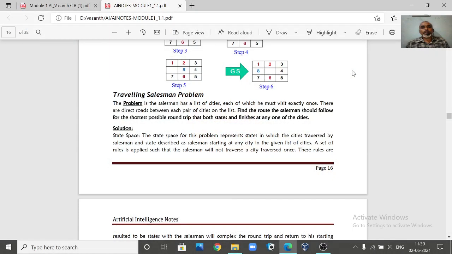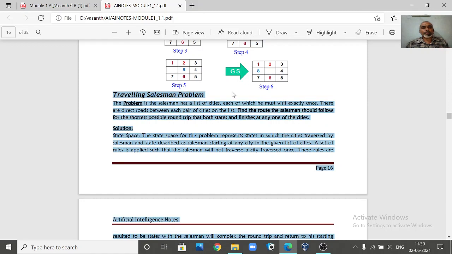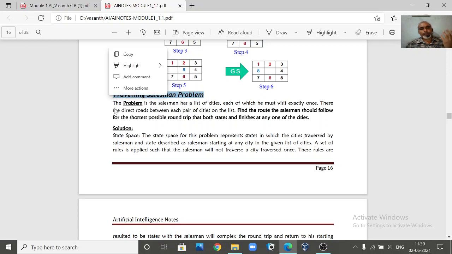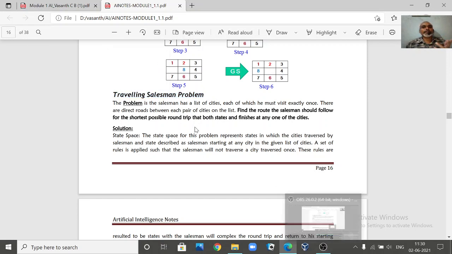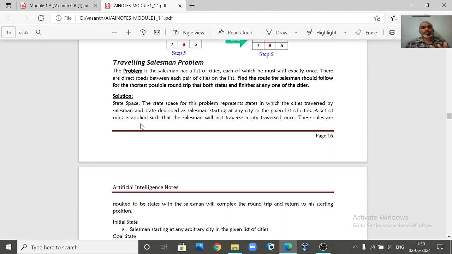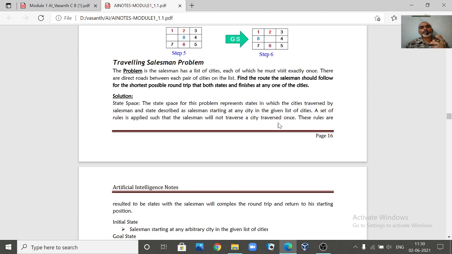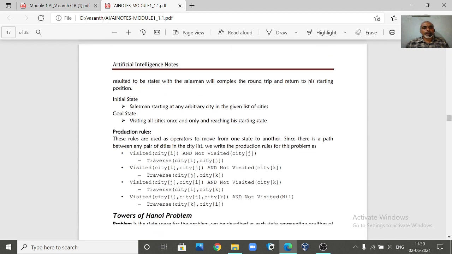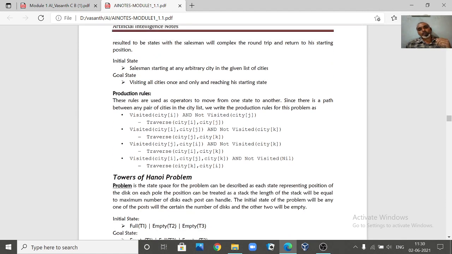Now, some of the other standard problems we have got is, you can say, the travelling salesman problem. Now this is another problem. Already you know that this particular problem you have studied. So what is the travelling salesman problem? How the salesman is going to travel all the cities exactly once, right? You can represent that also as a state space problem. So you can refer to all this in the notes, which I will be sharing in the classroom later on.